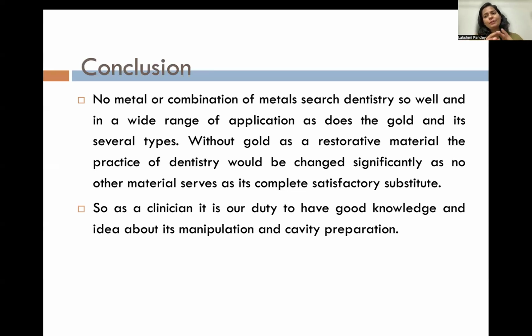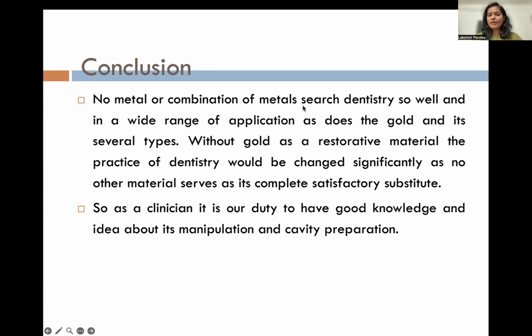Then comes your tooth preparation, where you will know about the paving, margination, tie formation, banking or the shoulder formation. You should know a little about that. And then your classification, each type of gold you should know. Their values are very important for your needs. And short notes mostly you'll get from gold.